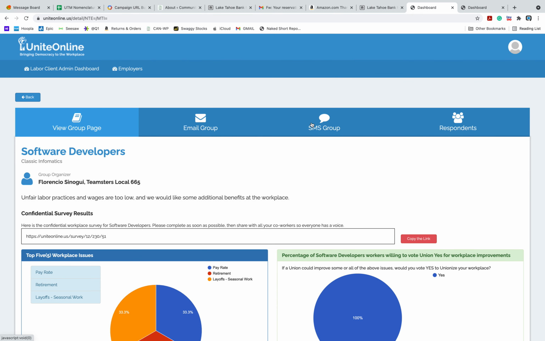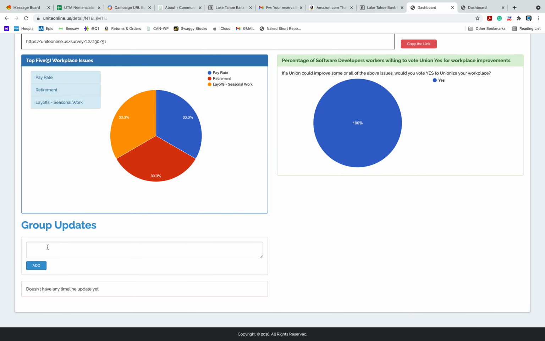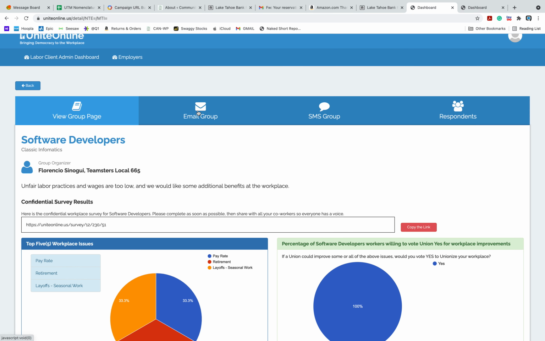So here we have a dashboard, and now what this does here, these group updates, is this is an SMS to anyone who gave a phone number. So if you wanted to send a message to anybody in the whole group, this just posts as an update.